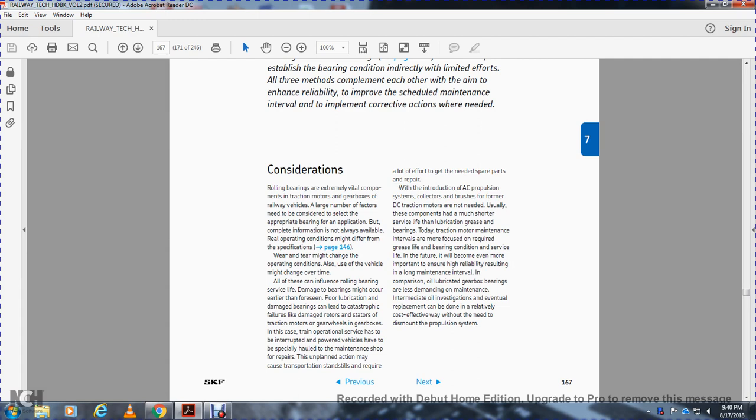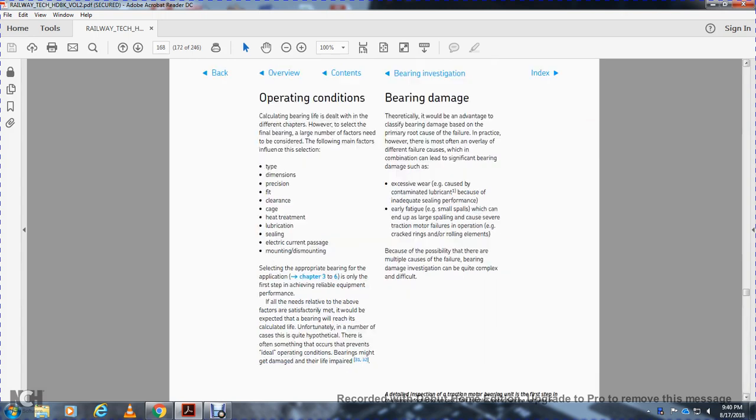Today traction motors are made with grease lifetime intervals, with the main focus on the bearing conditions in the future becoming even more important to ensure high reliability, resulting in long maintenance intervals in comparison with oil lubricated gearboxes, which need less debating with the maintenance and intermediate oil investigation. Eventual replacement can be done relatively cost effectively without the need of the dismount of the propulsion system.